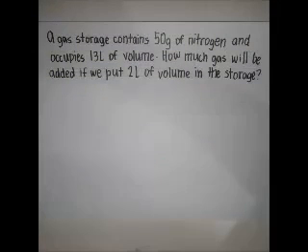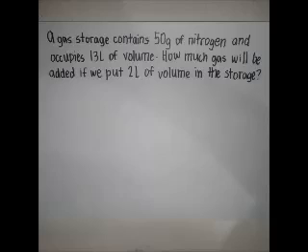In the second problem, a gas storage contains 50 grams of nitrogen, which occupies 13 liters of volume. How much gas will be added if we put another 2 liters of volume? Now, whenever we solve problems involving ideal gases, the amount of gas has to be expressed only in moles. However, in the case of this problem, the amount of gas is written in grams.